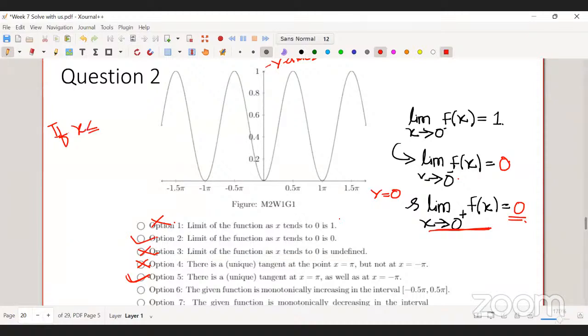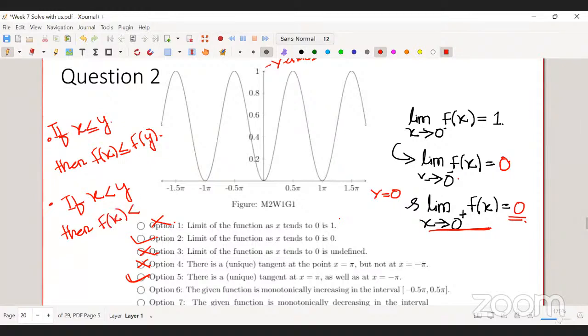If x is less than or equal to y, this is increasing, then f of x is less than or equal to f of y. What is strictly increasing? It says if x is strictly less than y, then f of x is strictly less than f of y. So there is a difference. In a strictly increasing function, if y is strictly bigger than x, then f of y should also be strictly bigger than f of x.